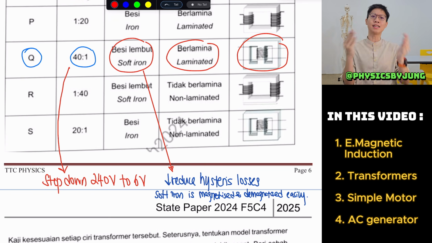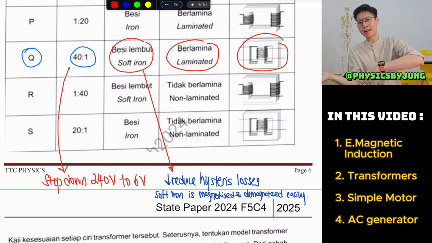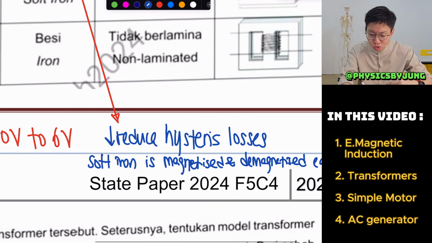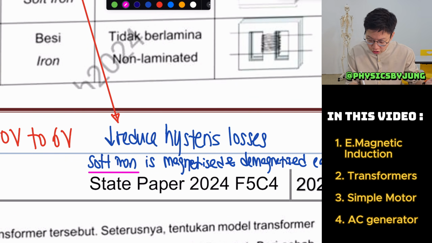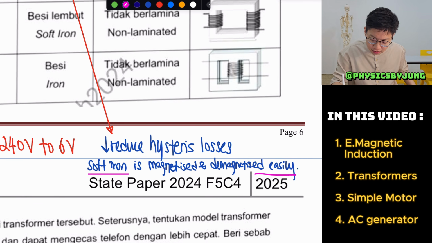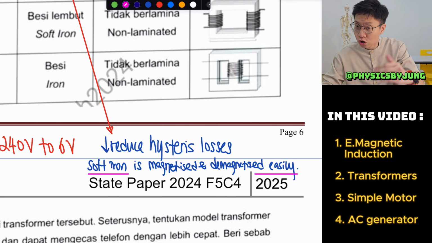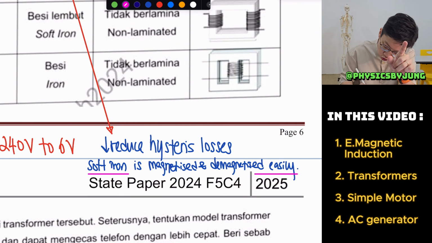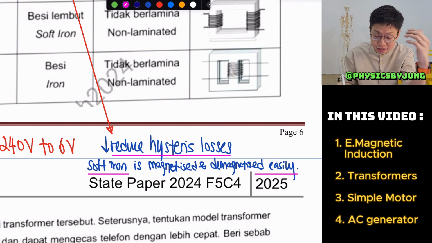So because it is magnet, not magnet, magnet, not magnet, it will consume energy. I want it to consume less energy. Therefore, I choose soft iron because it uses the least energy to become a magnet. If you don't want to write this at length, you can say because soft iron core uses lesser energy to be magnetized and demagnetized, so I reduce the hysteresis losses.